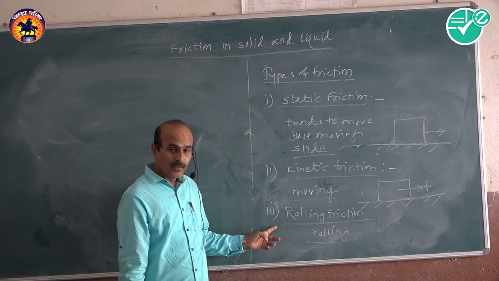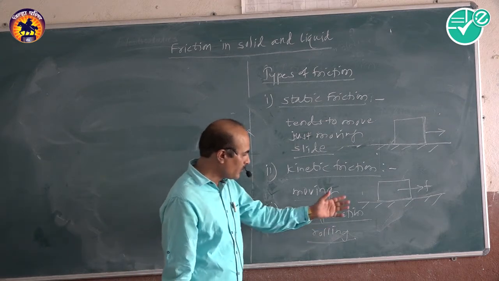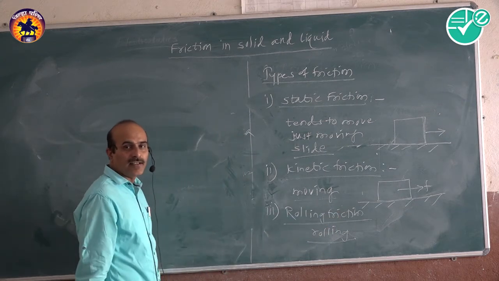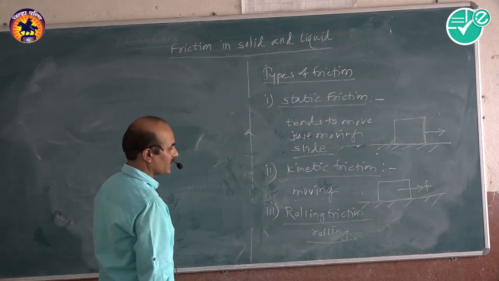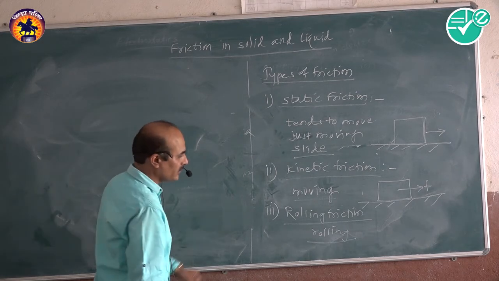Rolling friction. When we say that the body is rolling on another, when two bodies are in contact, then it is called the rolling friction. So these are the three types of friction.